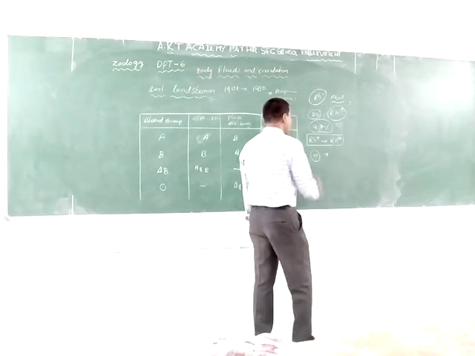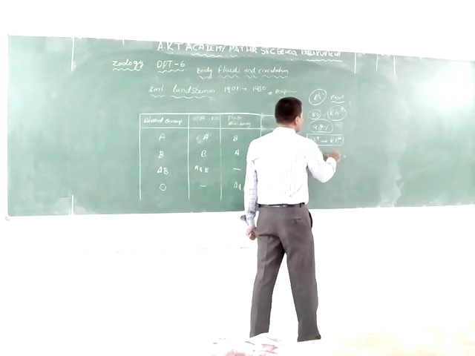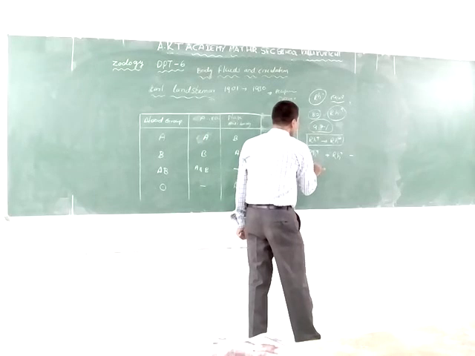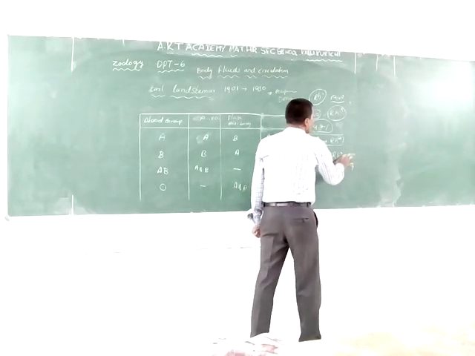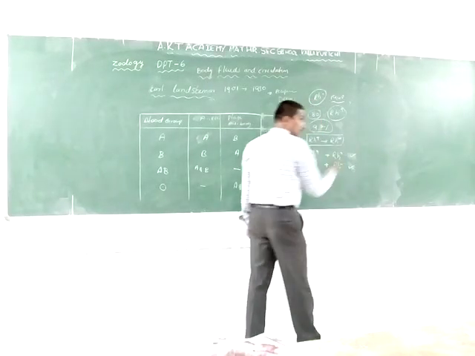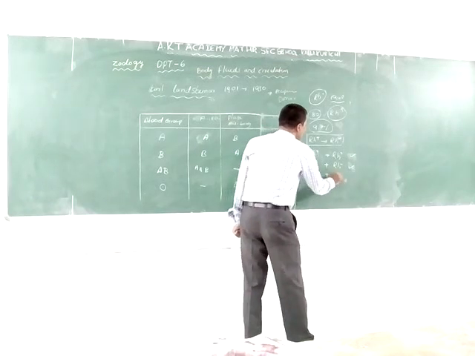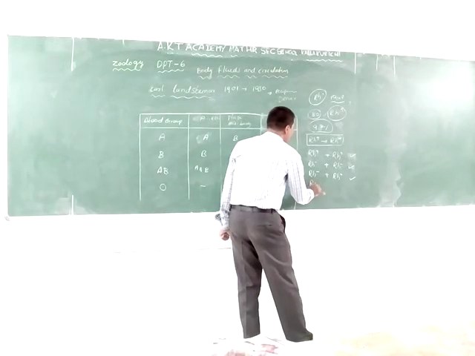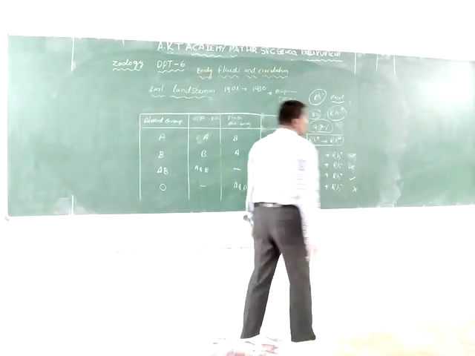For example, the father RH plus and mother RH plus, no problem. The father RH minus, the mother RH minus, no problem. These are compatible marriages. And for example, the RH minus father, RH plus mother, this is a compatible marriage. The RH plus father, RH minus mother, it is the incompatible marriage.